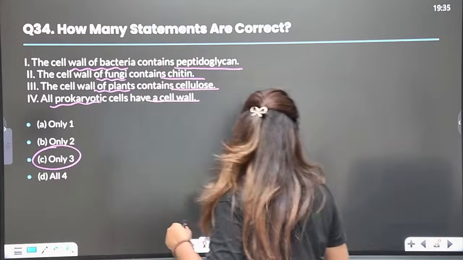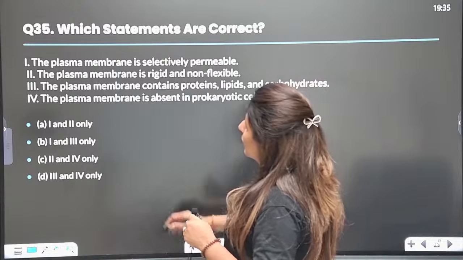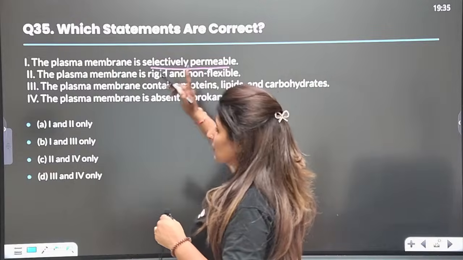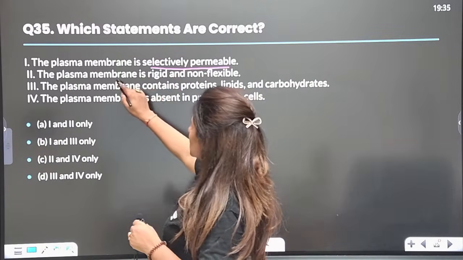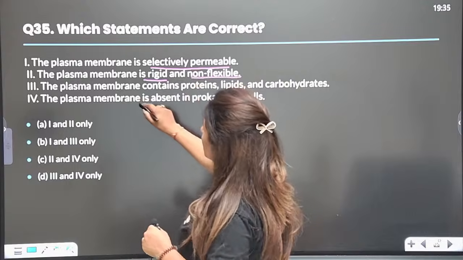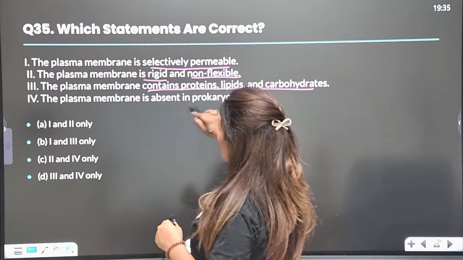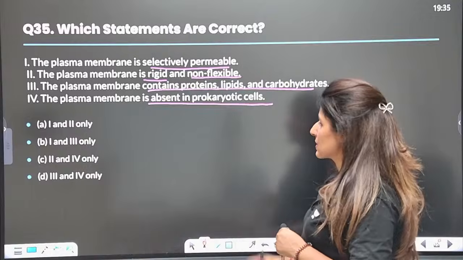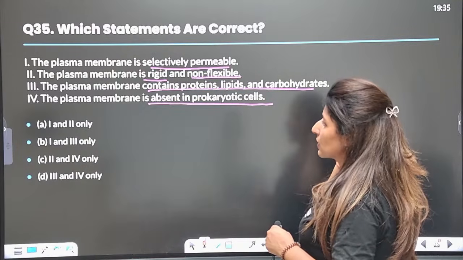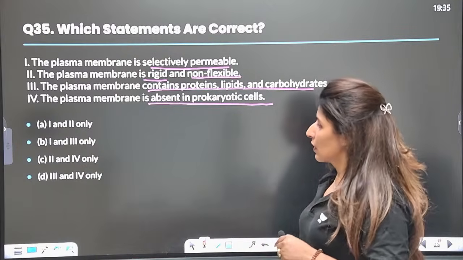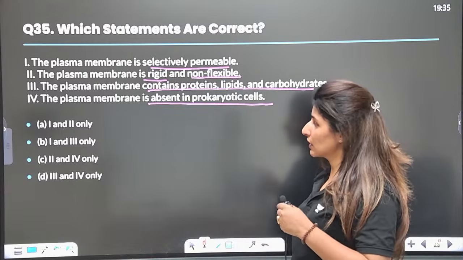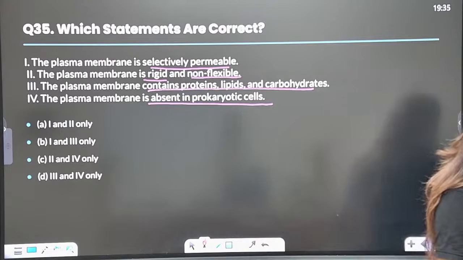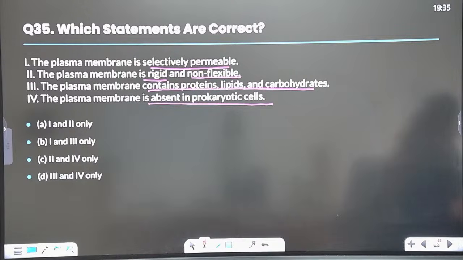Clear? Now, moving on: the plasma membrane is selectively permeable. We've just done this question. It is rigid and non-flexible, contains proteins, lipids, carbohydrates, and absent in prokaryotic cell. Which of the statements are correct, guys? Answer is question number 35. Quickly.